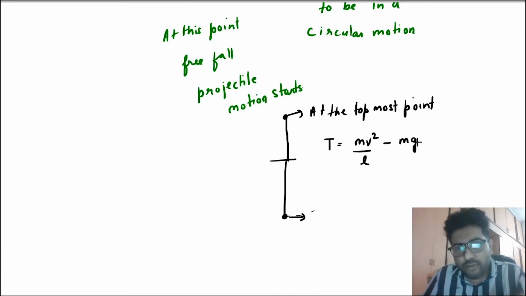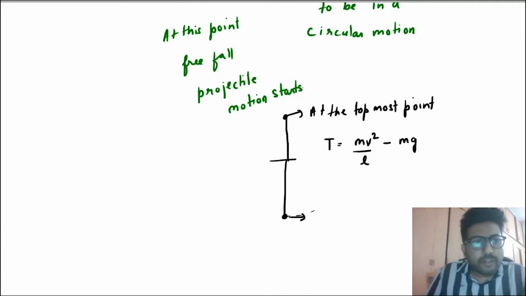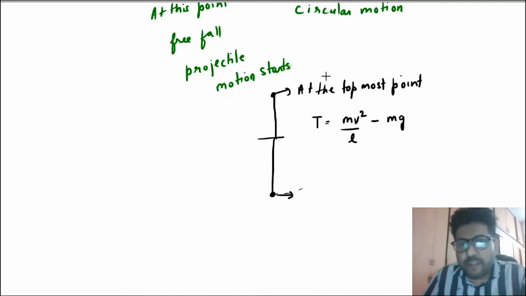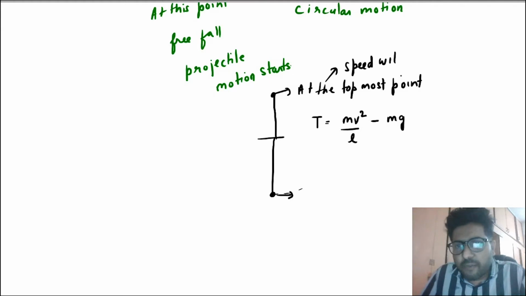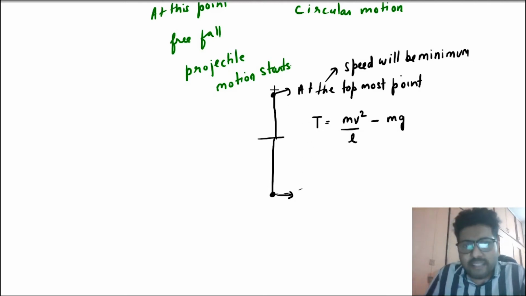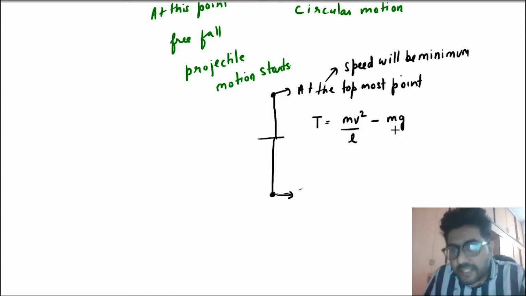Theta is 0, so mg. Now you know that at the topmost point speed will be minimum. Why will the speed be minimum? Because the maximum gain in potential energy will lead to maximum loss of kinetic energy. So at the topmost point the speed will be minimum. So this is minimum, this is maximum.